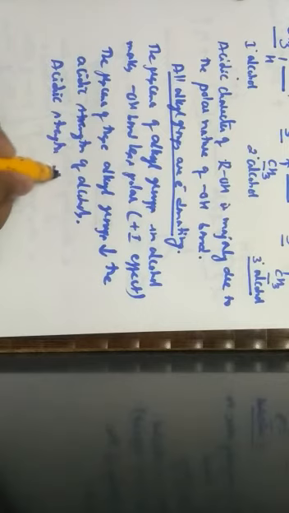Hence, we can clearly understand that the acidic strength in alcohols decreases from primary alcohol to tertiary alcohol, which means that in primary alcohol the acidic strength is maximum, whereas in tertiary alcohol the acidic strength is minimum.